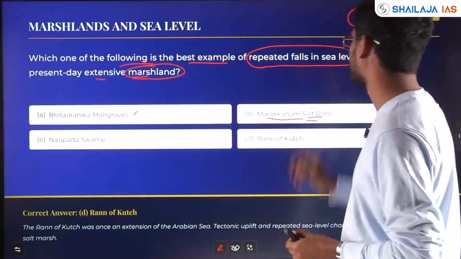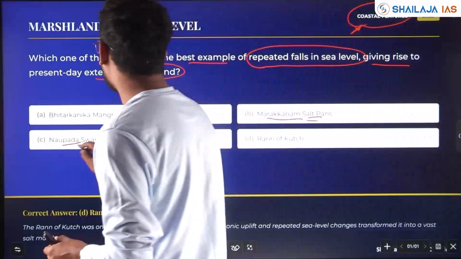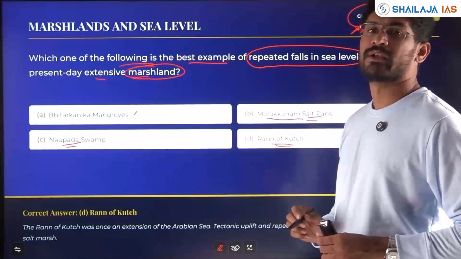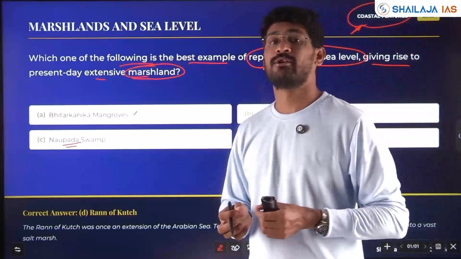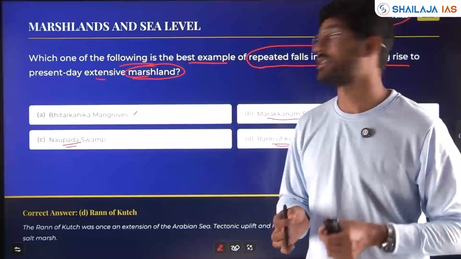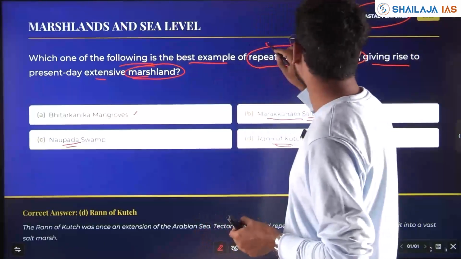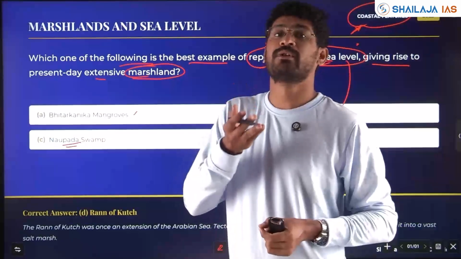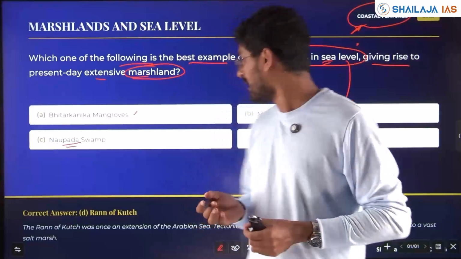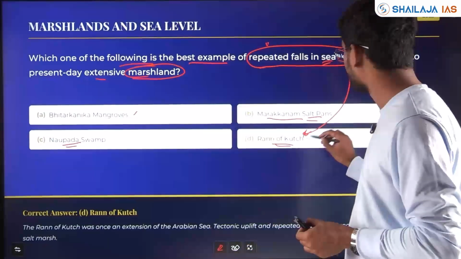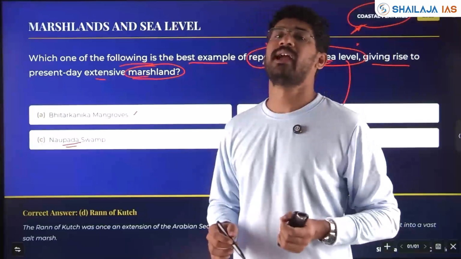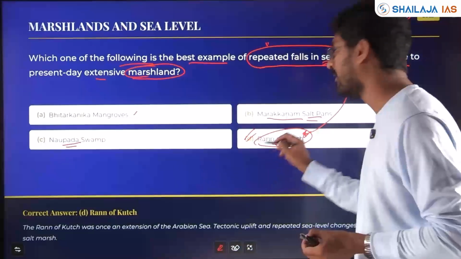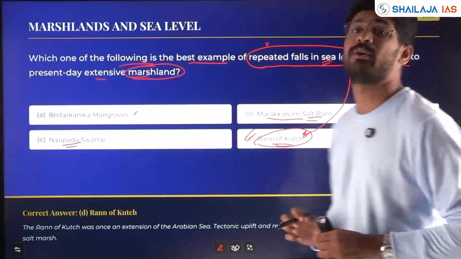Marakanam salt pans, Naupada swamp, Rann of Kutch. Okay, this has been contested with Pakistan also with respect to Rann of Kutch. It was in news. Okay, due to repeated rise and fall in sea level, this Kutch region came above the sea level after partition, and there was a claim with respect to both India and Pakistan. However, India got the rights of Rann of Kutch. So this was in news in geopolitics.